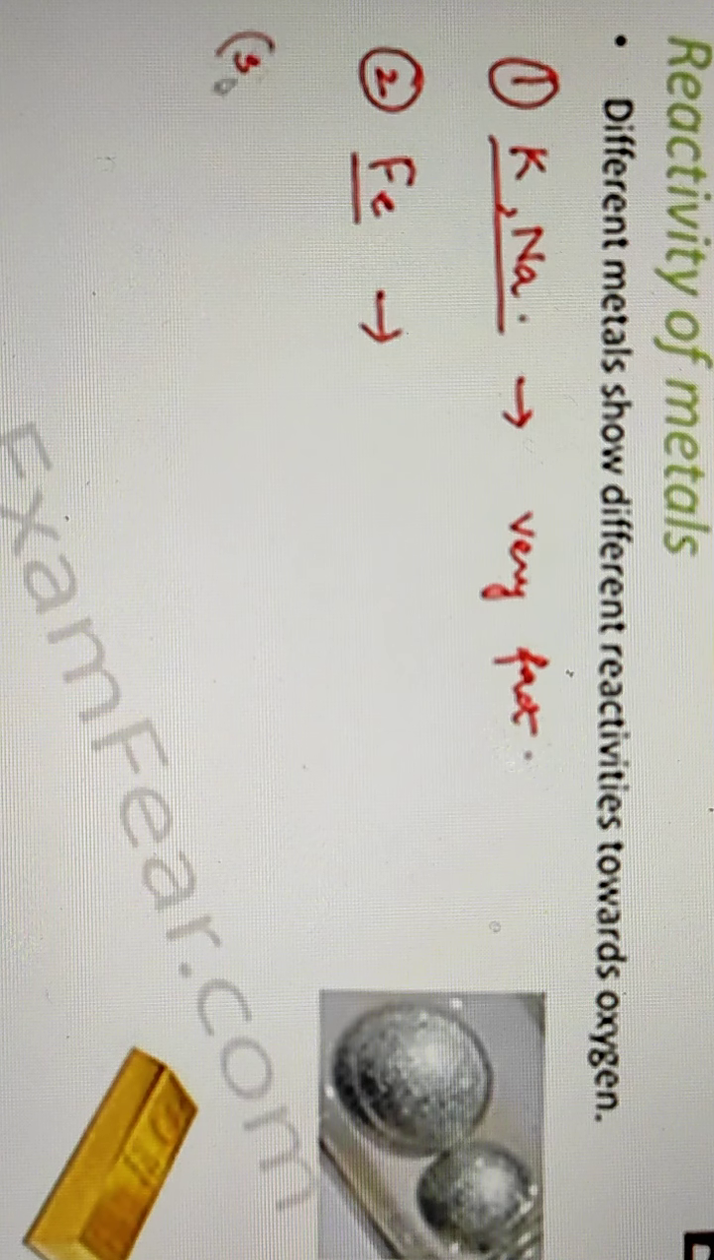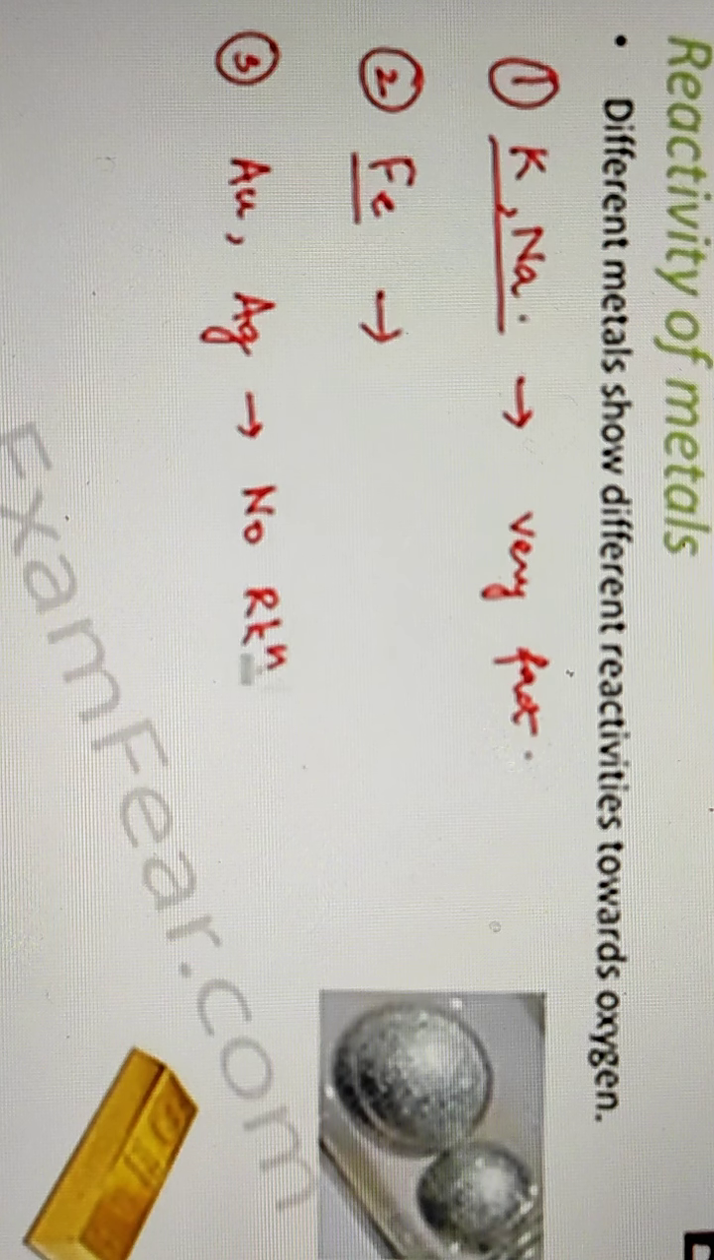Again, if you take the example of gold and silver, gold is aurum and silver is Ag. They do not react with oxygen even at high temperature. Even if you keep on increasing the temperature, there will be no reaction. That is why you would have seen that gold and silver jewelry are exposed to air all the time, but nothing happens to them because they do not react with oxygen.